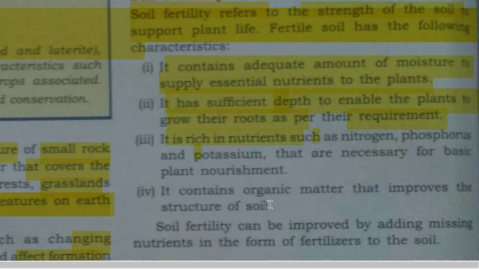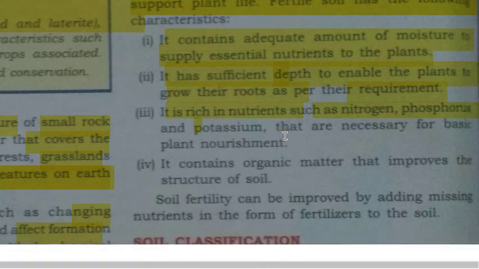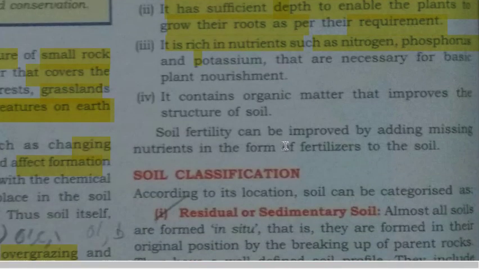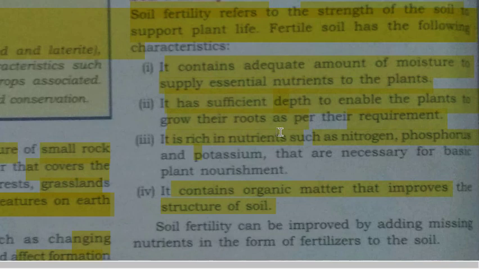It is rich in nutrients such as nitrogen, phosphorus and potassium that are necessary for the basic plant nourishment. It contains organic matter that improves the structure of the soil. So we have seen that a fertile soil, first of all, has a good amount of moisture. Second, it has a good amount of depth. Third, it has required nutrients like nitrogen, phosphorus, potassium, etc. And fourth, it contains organic matter that improves the soil.